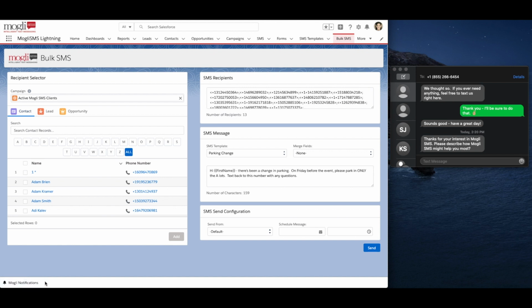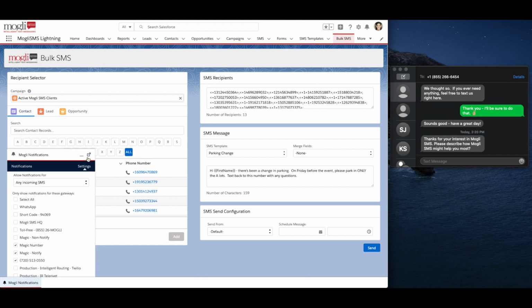This component can be added to any of your other Lightning unmanaged apps. By configuring these notifications, users will be notified for any important incoming message, whether it's a response to a bulk message, a one-on-one conversation, or an automated conversation. Each user can create their own notification setting by clicking into the Notifications component and clicking Settings.